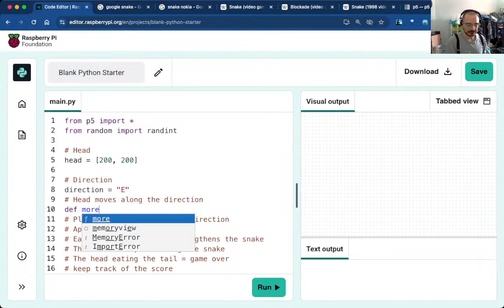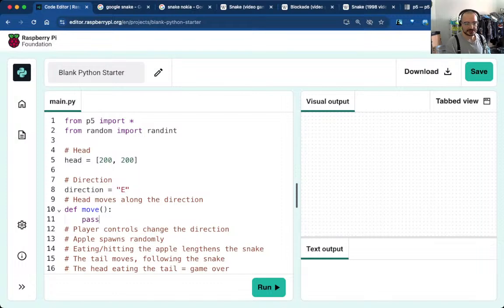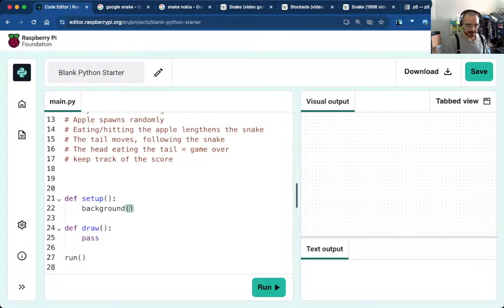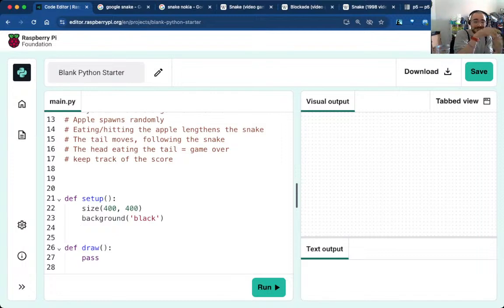Def move. Pass for a second. Let me just do the setup. In the setup, we want a background. No, actually, we want a sketch of size 400 by 400. You can make that a variable, but then you may need to scale a whole bunch of other variables, but fine, whatever. Background, I'm going to use words. It supports 0, which would be black, 000 would be black because it's red, green, blue, or black would be black, or hashtag 00000 is also black. That's called polymorphism,